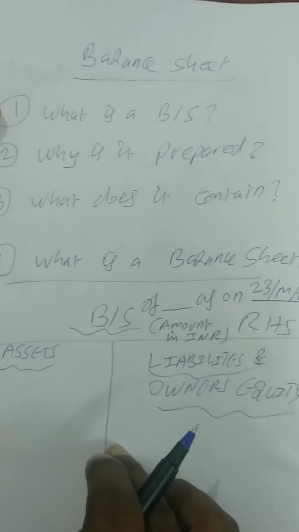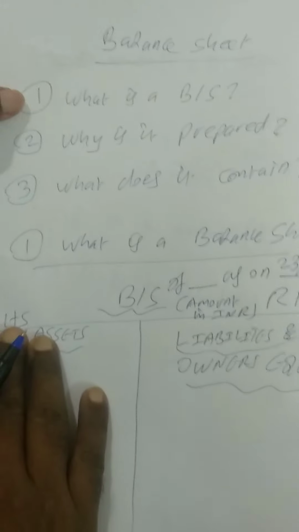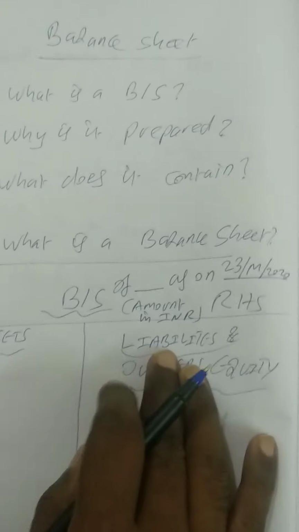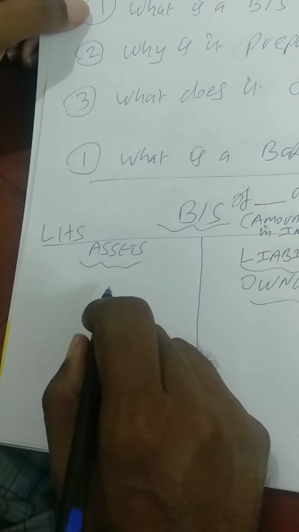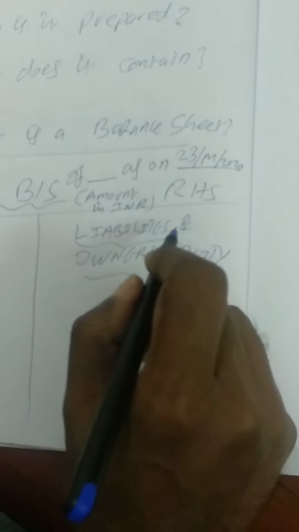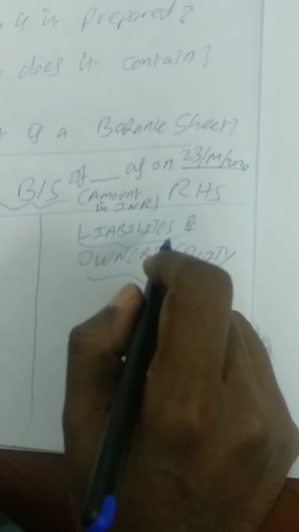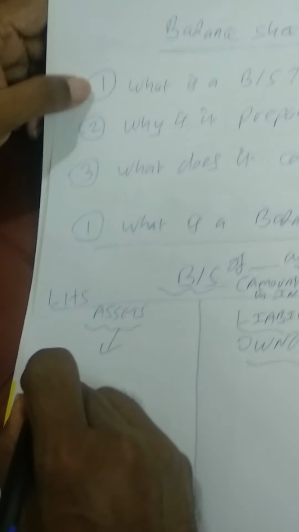A balance sheet is a statement wherein we have two sides, one is the left hand side and the other one is the right hand side. In the left hand side we are going to present the assets owned by the entity, and the right hand side we are going to present the liabilities that are owed by the entity to outsiders as well as the owner's contribution. So assets are otherwise known as belongings.